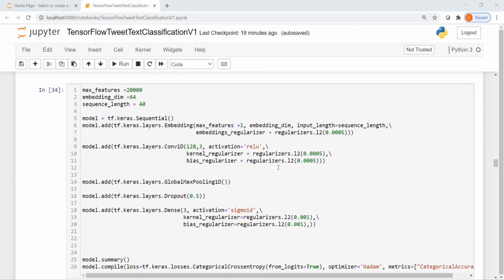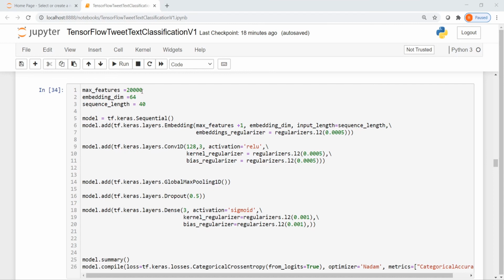So to define the sequential model, you need a certain set of inputs. Our sequence length over here is 40. Each input is of 40 dimensions, basically. We have 40 indexes, right? Then I create an embedding layer to convert this index value to an embedding. The embedding dimension is of size 64. So basically every index is represented by a 64 dimensional vector.